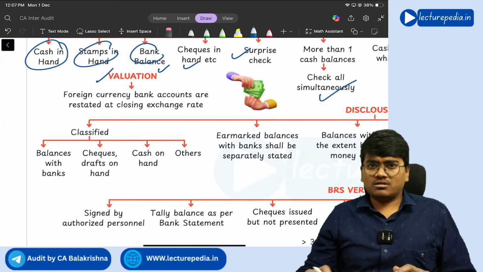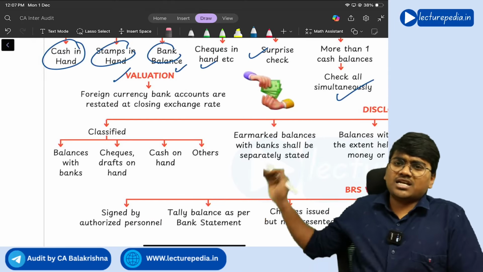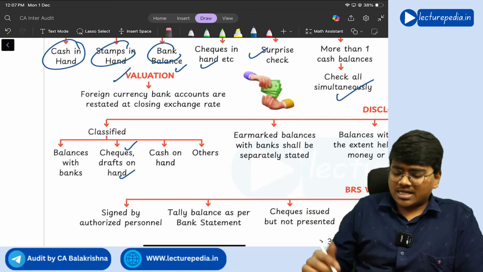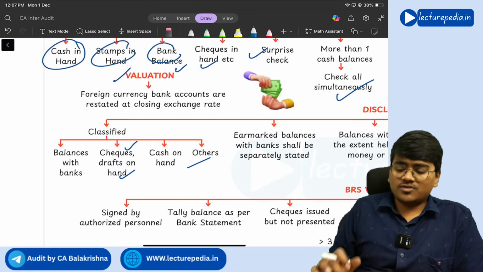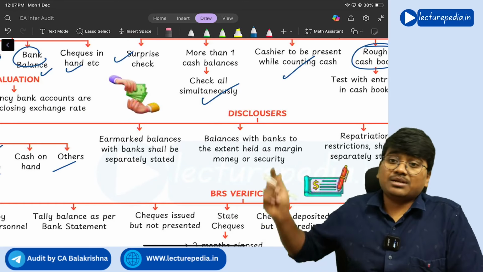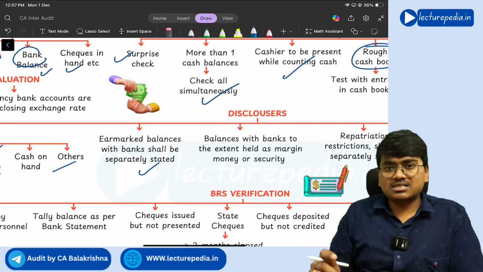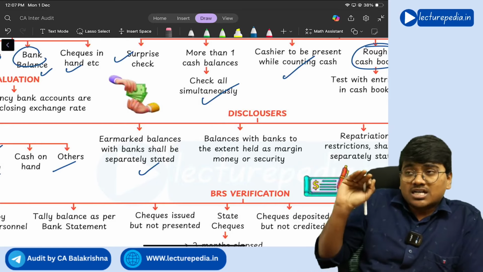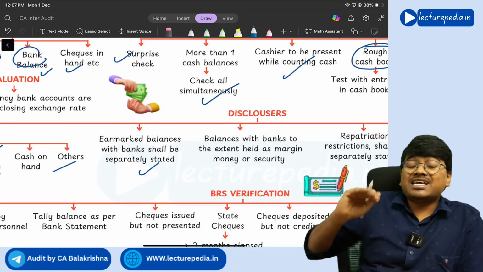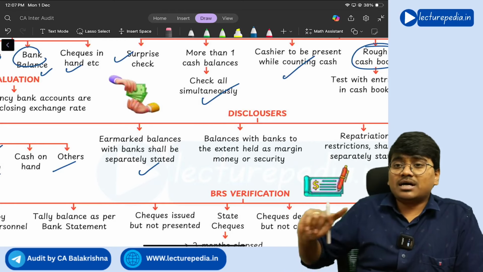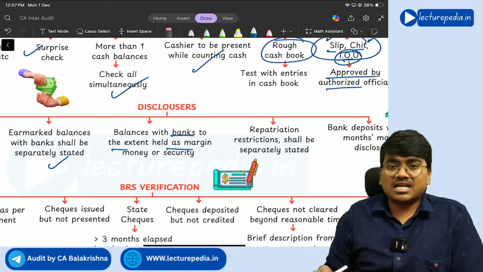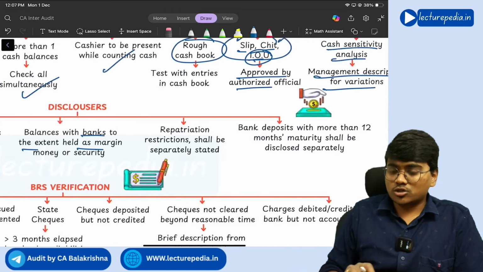Next, some of the disclosures with respect to cash. First of all, cash will be classified as balance with banks, cheques, drafts on hand, cash on hand, and others. So in this way, you will classify the cash and cash equivalents. Next, earmarked balance with bank shall be separately stated. Earmarked means you have kept certain money aside for a specific purpose, that you will call as earmarked balances. So such earmarked balances should be kept separately. Next, balances with banks to the extent held as margin money or security, that also you need to disclose.